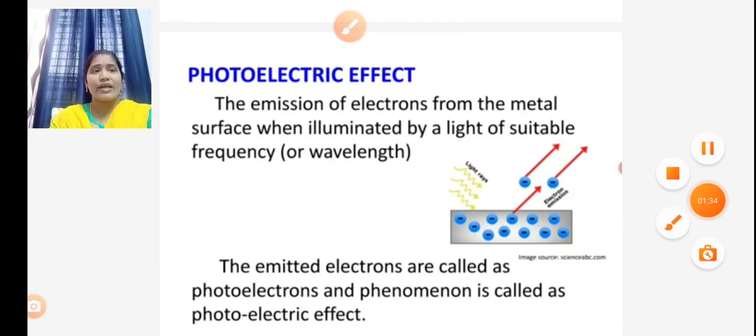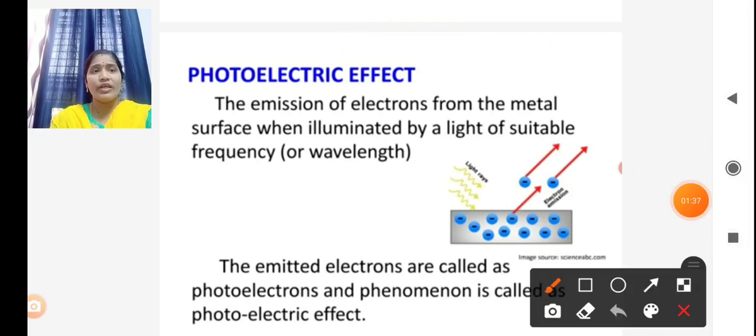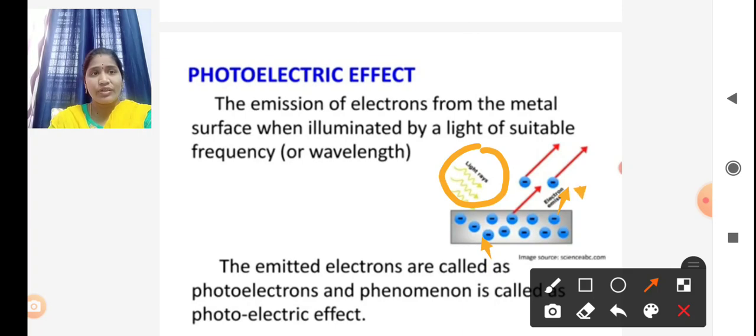So look at this diagram. Here, this is light energy. The light is incident on this metal plate. This is the metal plate. When it absorbs this light energy, the electrons are ejected from this metal surface. For the photoelectric effect, we need the required frequency of the light.